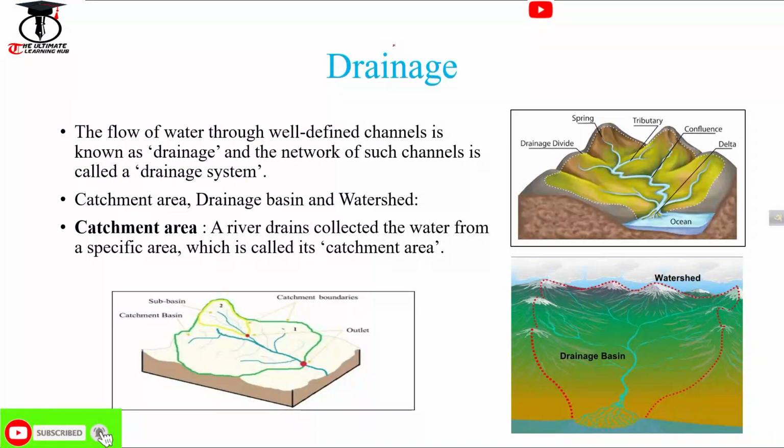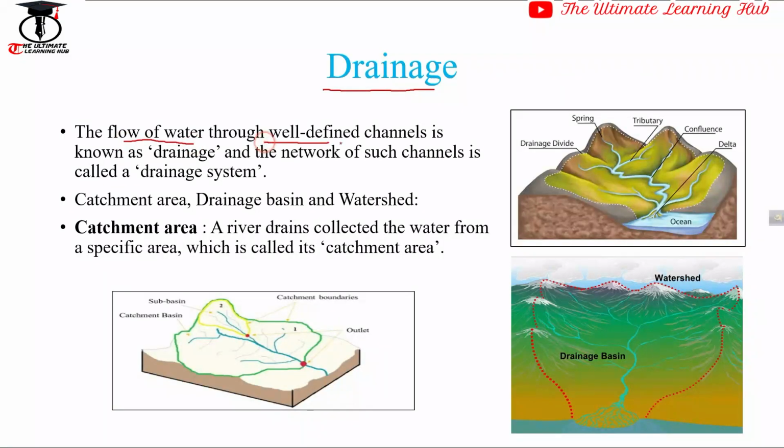Friends, today we'll discuss an important topic, that is drainage. It means the flow of water through a well-defined channel is known as drainage, and the network of such channels is known as drainage system. If you see this diagram, it will be very clear to you that the flow of water through a well-defined channel is known as drainage. If we talk about all the drainage over here, the network of such channels is known as drainage system.